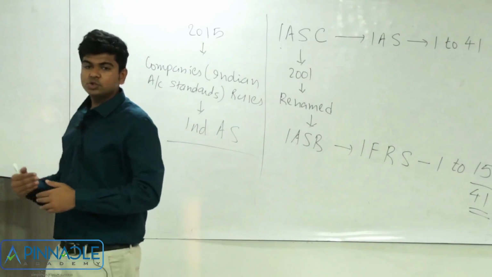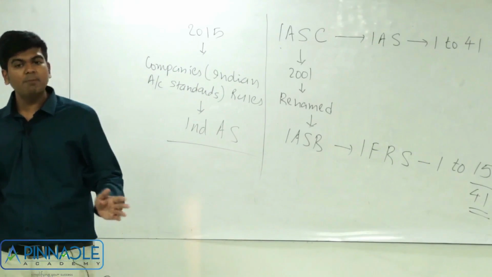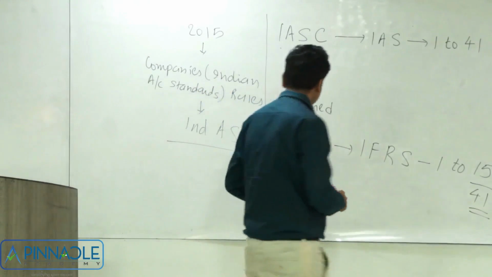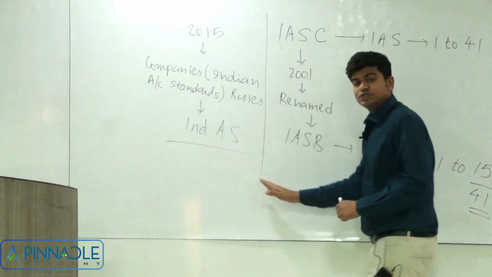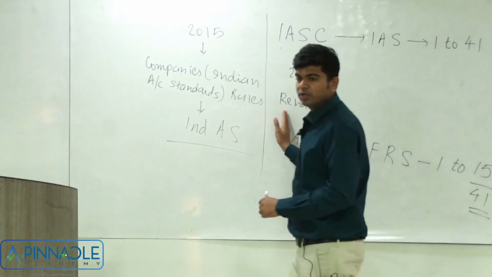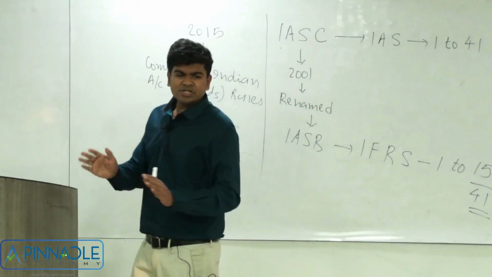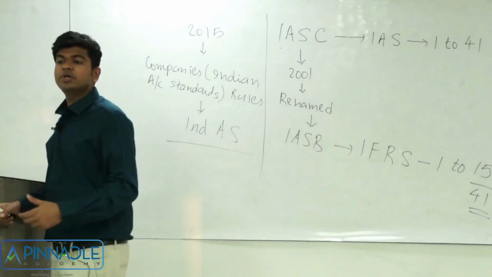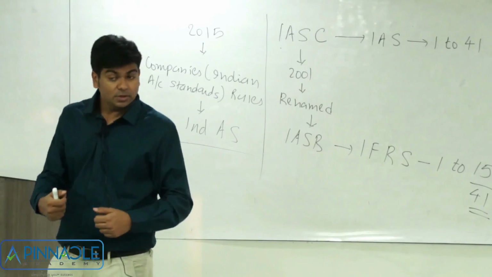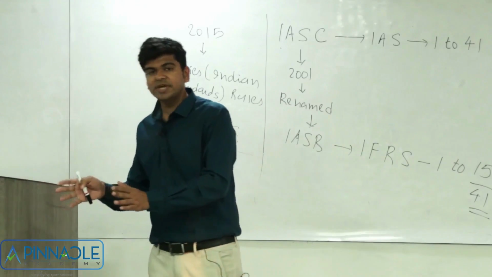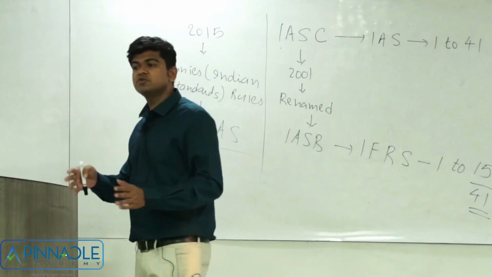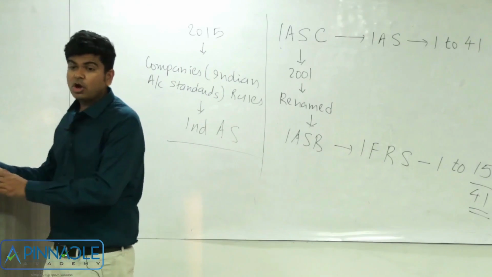Since we are a part of this global project, we have decided: why should we have a different set of accounting standards? Instead, we converge our accounting standards with those of international accounting standards. When we say international accounting standards, it also includes the IFRS. The main idea of this entire global project is that over a period of time, the accounting system followed by at least the major economies of the world all becomes uniform.